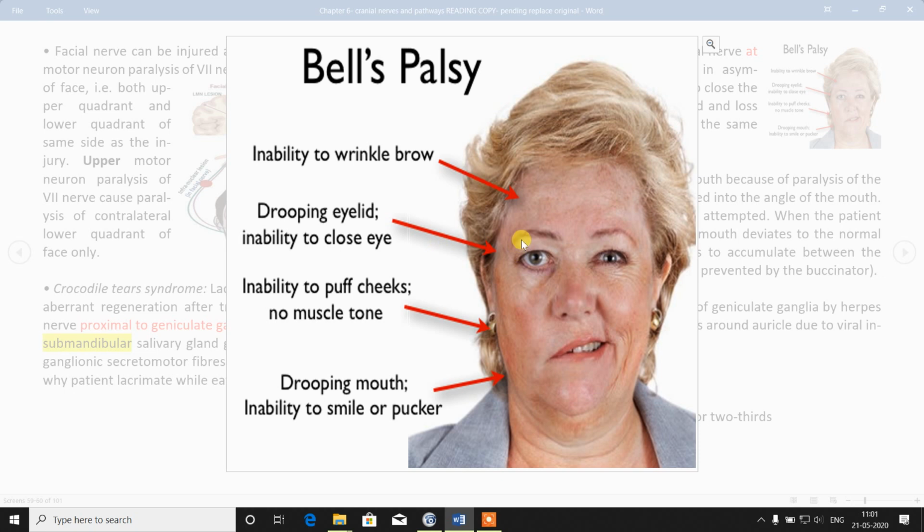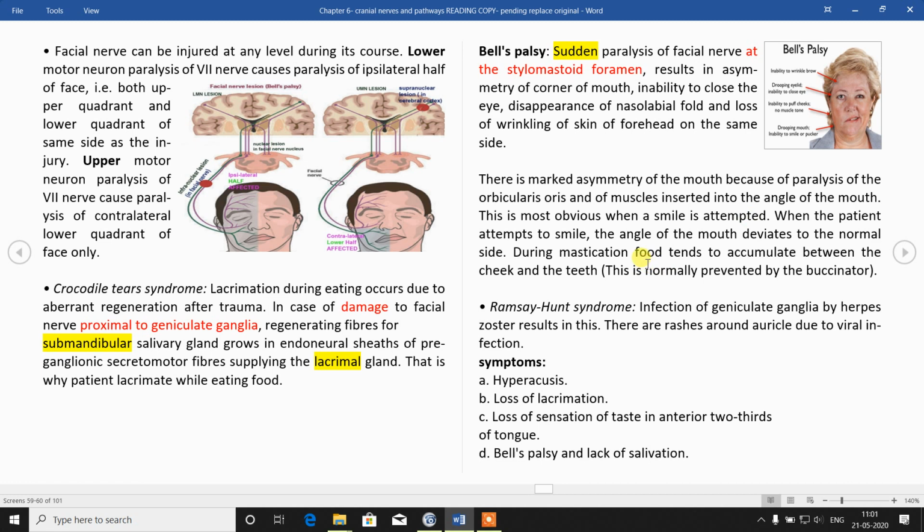There is drooping of the upper eyelid due to orbicularis oculi paralysis. There is inability to puff cheeks due to buccinator muscle palsy. Drooping of the mouth due to orbicularis oris. Okay, so this type of combined representation is seen in Bell's palsy. All the facial muscles are dysfunctional.